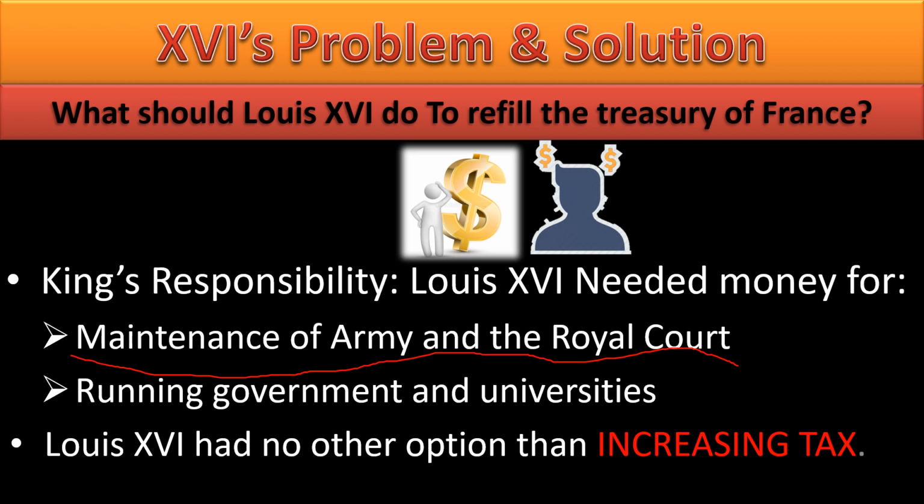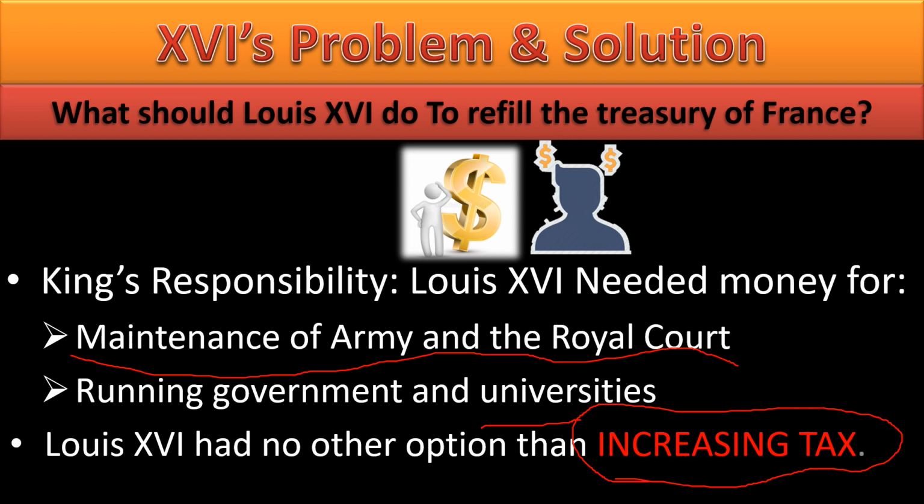And again, the maintenance of army and upgraded weapons. Even there, when your enemy is a country like England, you need to be upgraded. You cannot be relaxed here. Again, they need to run universities and several other government departments. Louis XVI did not see any other source of income, and that too in a large quantity. There was only one option left, and of course that option was the favorite option of many governments when they are in desperate need of money: increase the taxes. Even in the present world, governments often increase taxes when they need money. So increasing tax was the only option.